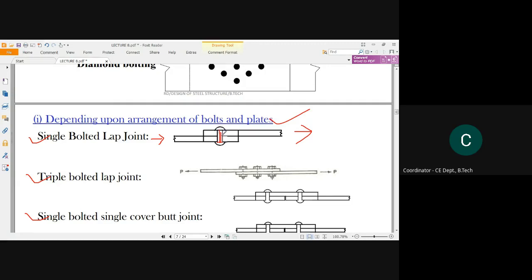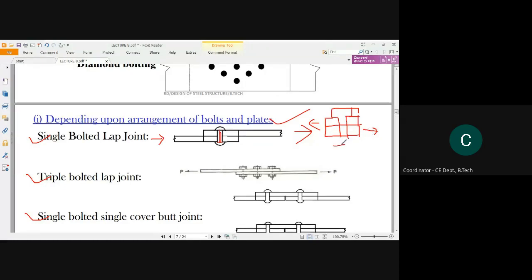Can you observe that the type of load faced by this bolting should be shearing, right? Because this is the bolt, and the plates are situated in this manner, one plate this way, another plate that way. One plate will try to move in this direction and the other in that direction. So what will happen?